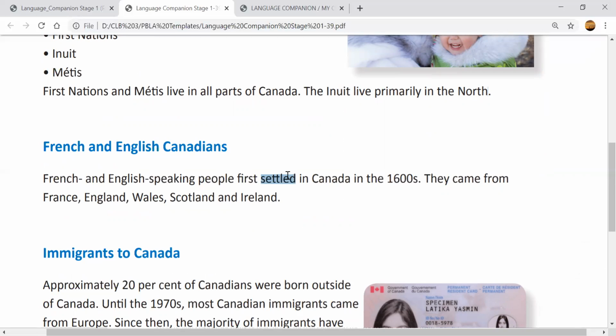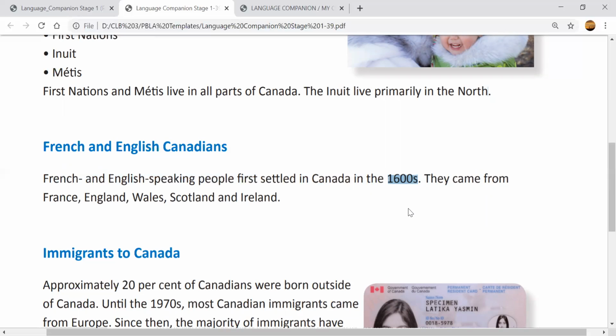So for you, for example, you are also settled in Canada because you came to Canada and you made it your home. But the first people who came to Canada and made it their home are the French and English speaking people. They came to Canada when? In the 1600s. What is 1600s?